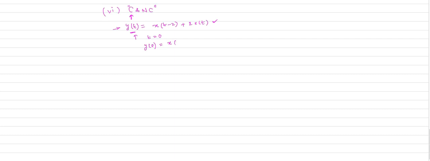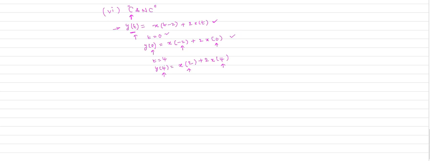What is your y of 0? Your y of 0 is x of minus 2 plus 2 times x of 0. That means your response at time t equal to 0 depends on the past value of the input and the present value of the input at t equal to 0. Suppose I verify the concept at time t equal to 4. Your response at t equal to 4 is x of 2 plus 2 times x of 4. That means your output at t equal to 4 depends on the past value of the input and also the present value of the input.